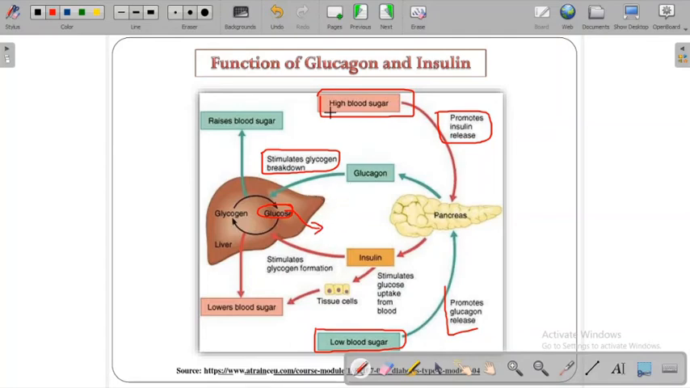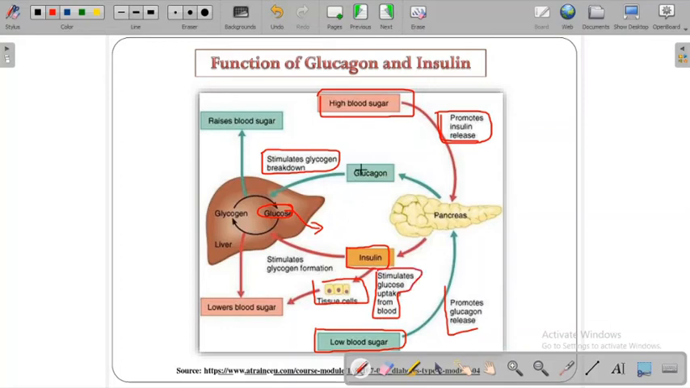If there is an increase in the blood sugar level, what happens? It promotes insulin release. Once insulin is released from the beta cells of the islets of Langerhans, it goes and binds to the hepatic cells and tissue cells, and it stimulates those cells to take up glucose from the blood.